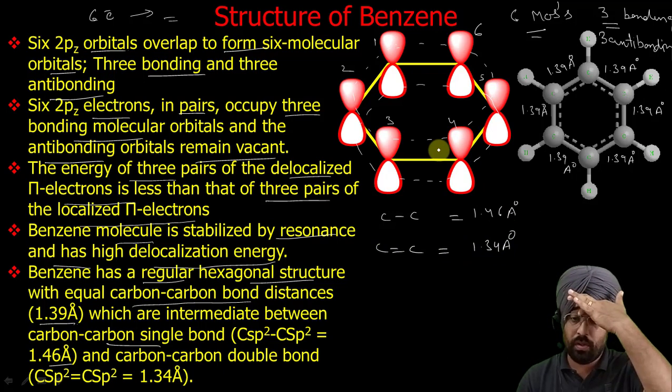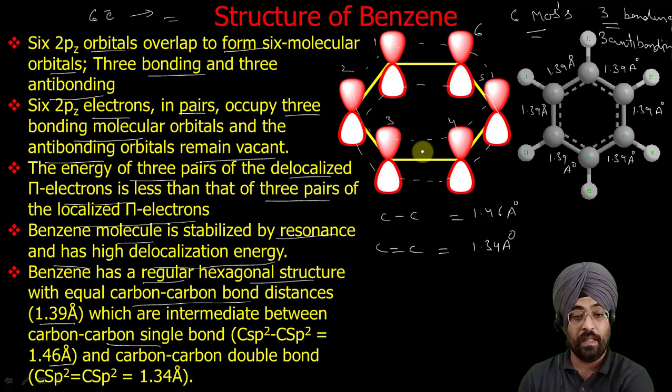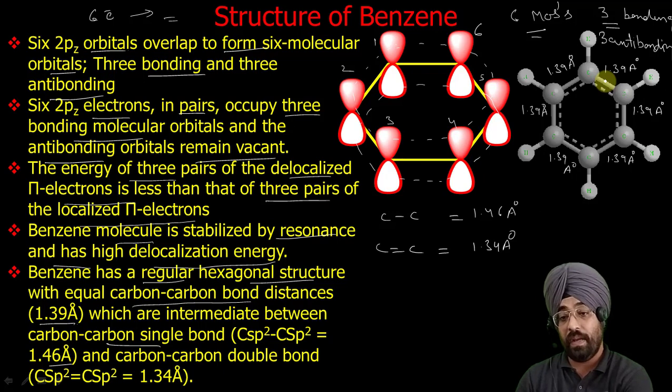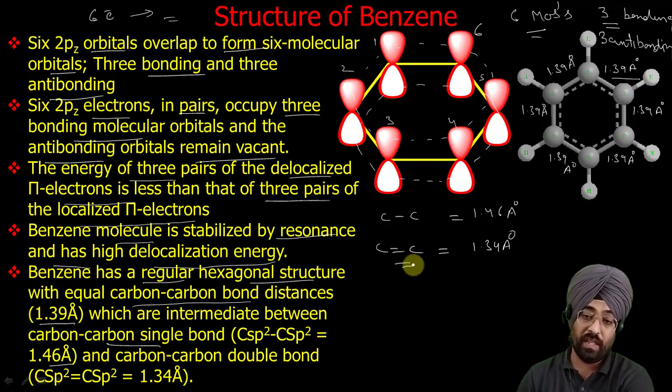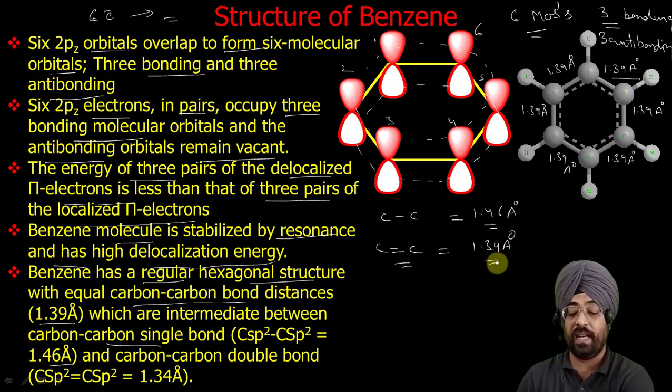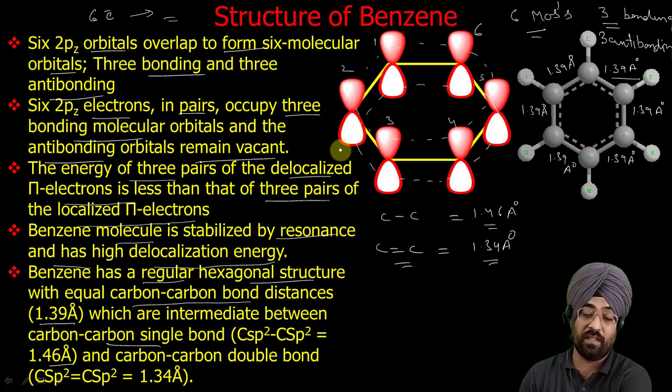So because of this molecular orbital overlap of these 6 pi p orbitals, or we can say because of this delocalization or resonance, all the carbon carbon bond lengths in benzene are the same, 1.39 angstrom, and the bond length is neither that of a single bond nor of a double bond. It is intermediate between single and double bond. All this is because of the delocalization of electrons, or resonance, which we can explain on the basis of molecular orbital theory. So that's how this occurs. This is the structure of benzene.